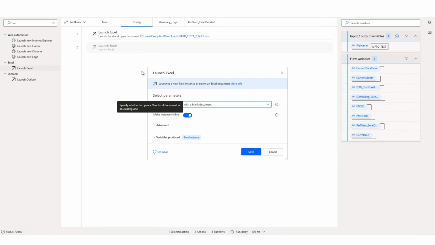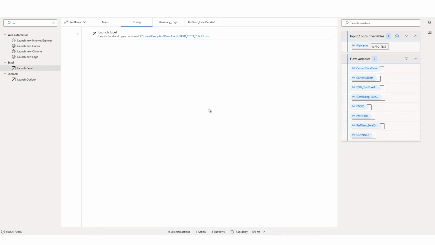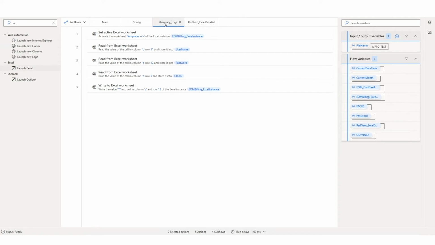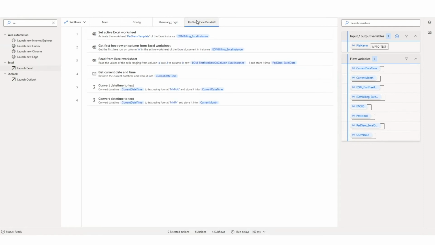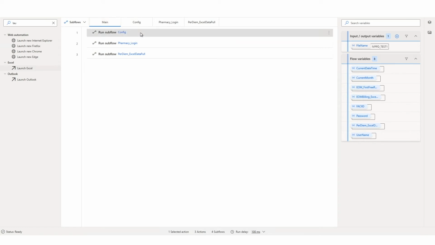You can see how easy it would be to just add this step in. I just search in the list of all the different actions that I have. I drag that into the canvas, and then I choose which Excel file to launch. Different actions here can be used to work with Excel worksheets, read data, write data into the worksheet, and then ultimately take the data from here and put it into their legacy system called Framework. Now, once all of these different subflows have been created, we can run the flow.